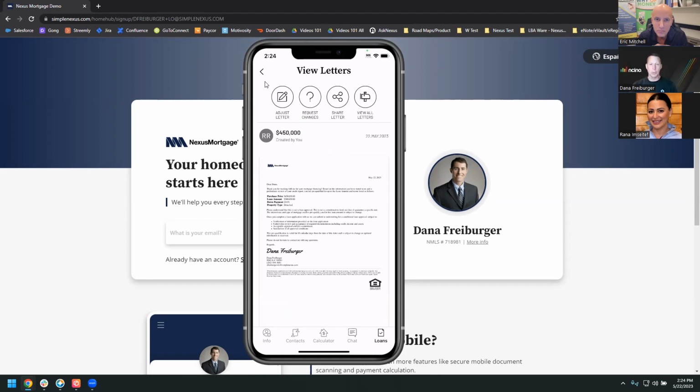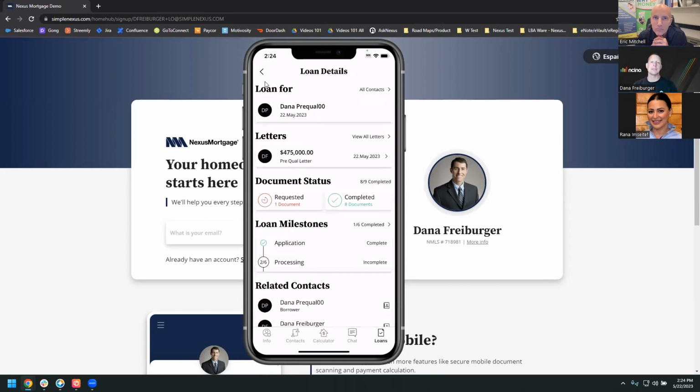One of the reasons we have so many real estate agents on our platform today is because they love working with lenders that have this capability. It saves them a lot of time, especially loan officers on the weekend, like Eric was saying. Real estate agents want to look at 5-6 houses with a borrower. They don't want to wait to have the loan officer drop everything they're doing to send out new pre-qual after pre-qual. Yeah, like if they're approved at 475 and they want to make an offer at 472, they don't want the letter saying 475. They want the letter to say 472. And so giving the realtor that flexibility, especially nights and weekends, means you don't have to be on call 24/7.